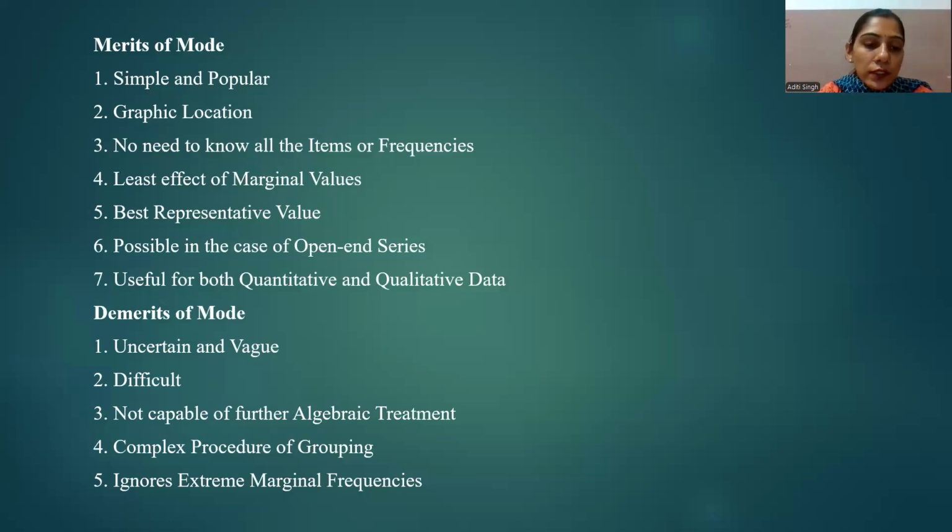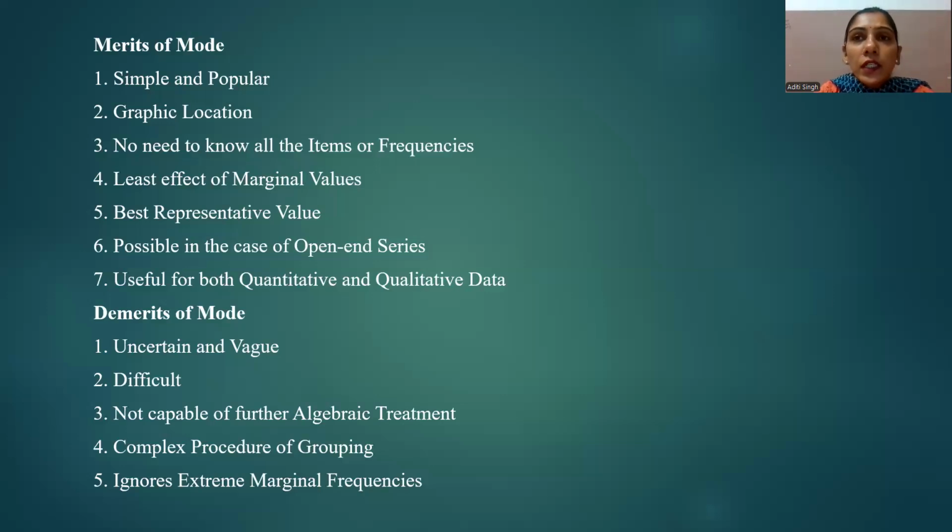Now the last point is that it ignores extreme marginal frequency. The calculation of mode does not consider any extreme marginal frequency, which means that the mode is not a representative value of all the values given in a series.